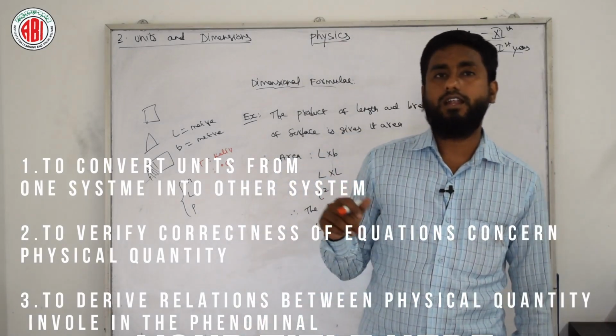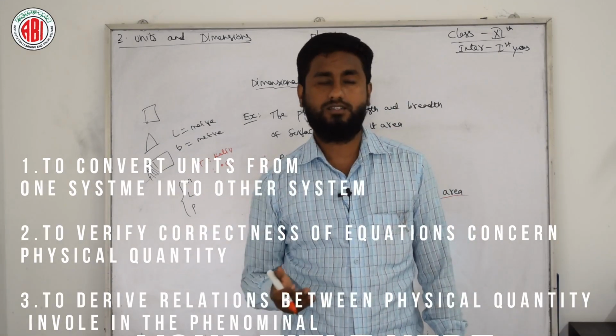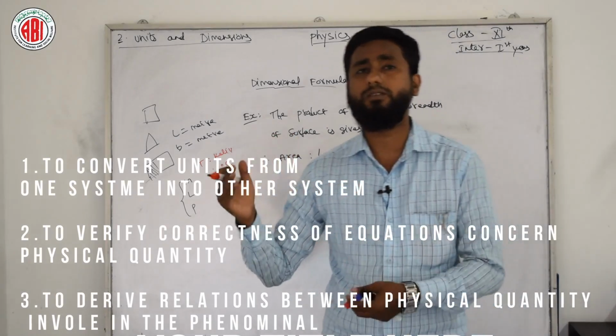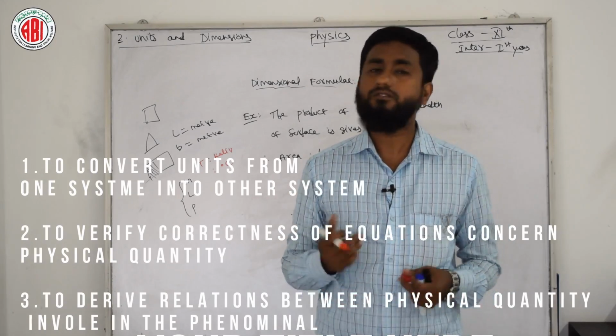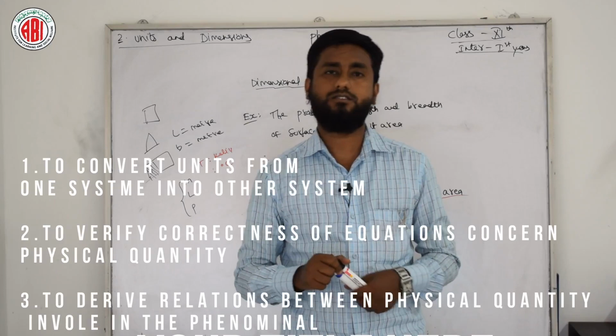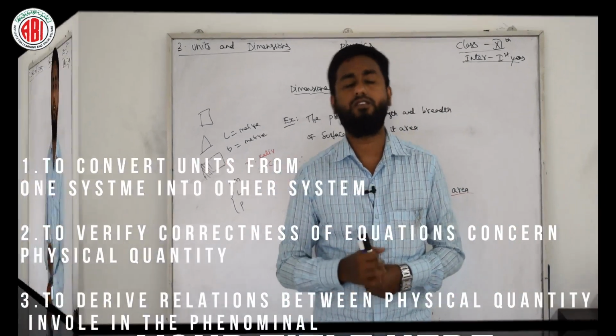That means different physical quantities are involved in different phenomena, so to check which physical quantities are involved in which phenomena, we have to use these dimensional formulas. So you need to just write these three points and make the side heading as applications of dimensional formula. Next topic we will move on.